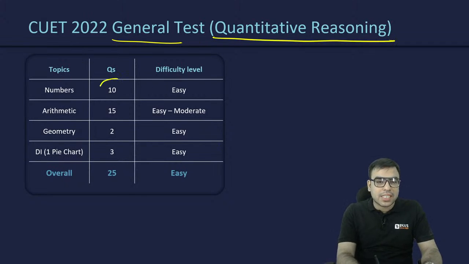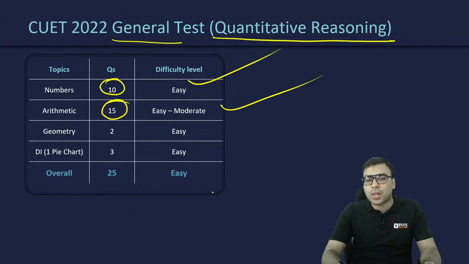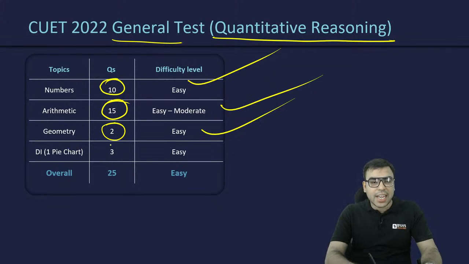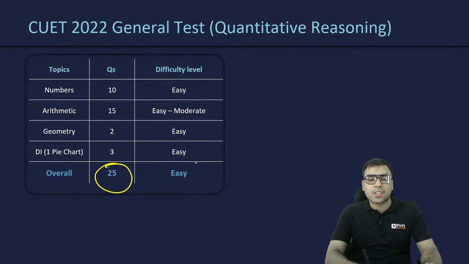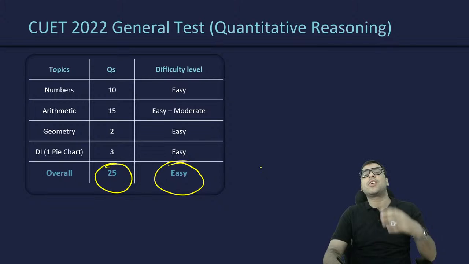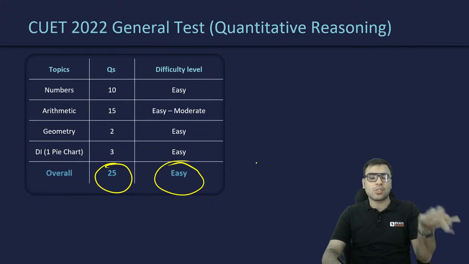Now let's talk about the CUET 2022 general test, quantitative reasoning. From number system, 10 questions, easy level. Arithmetic, 15 questions, easy to moderate level. Geometry, 2 questions, easy level. Then DI pie chart, 3 questions, easy level. So in total we can summarize that it was also easy level.